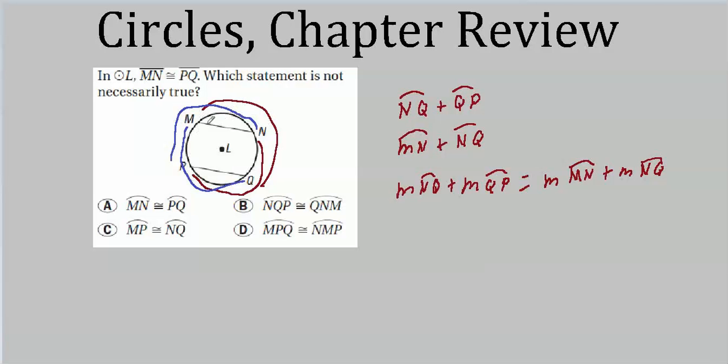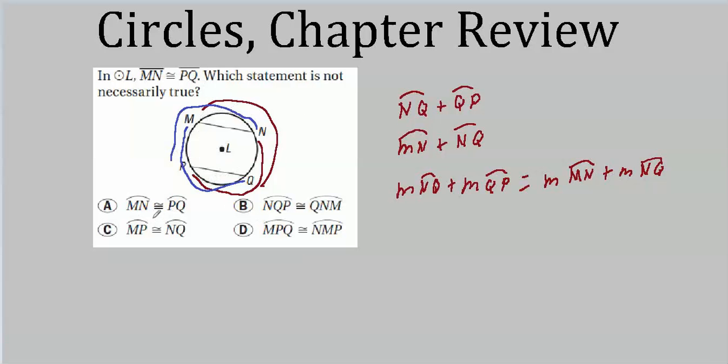And once again, MNP is just this arc plus this one over here. QPM is this arc plus this one over here, and we get exactly the same thing that we got for B. MP is congruent to itself. This one's congruent to this one. So this whole thing has to be congruent to this whole thing. We do it exactly the way we did this thing here. So this is true. That leaves us with this.